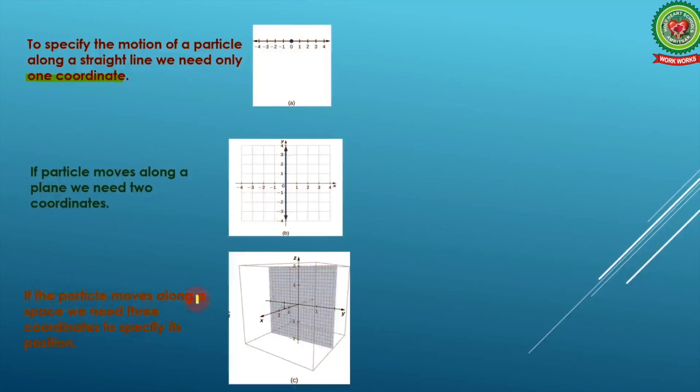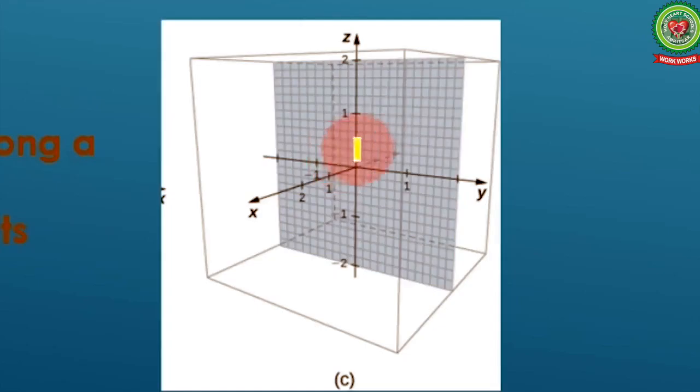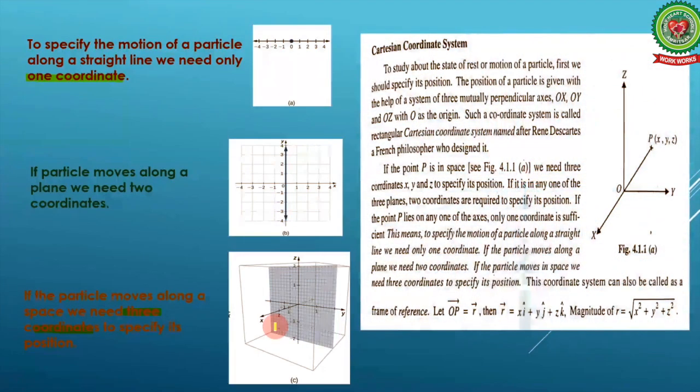If the particle moves in space, we need three coordinates to specify its position. If the particle is in space, then we need the x-axis, y-axis as well as the z-axis. And then we call the motion of that particle three-dimensional motion. Now let's see what is given in your book.